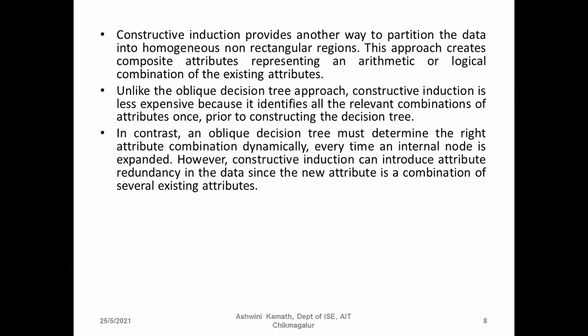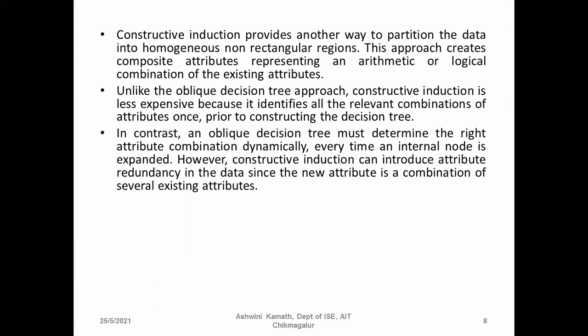In contrast, an oblique decision tree must determine the right attribute combination dynamically every time an internal node is expanded. While constructing each internal node, these attribute combinations will be dynamically identified. That's why it is expensive.